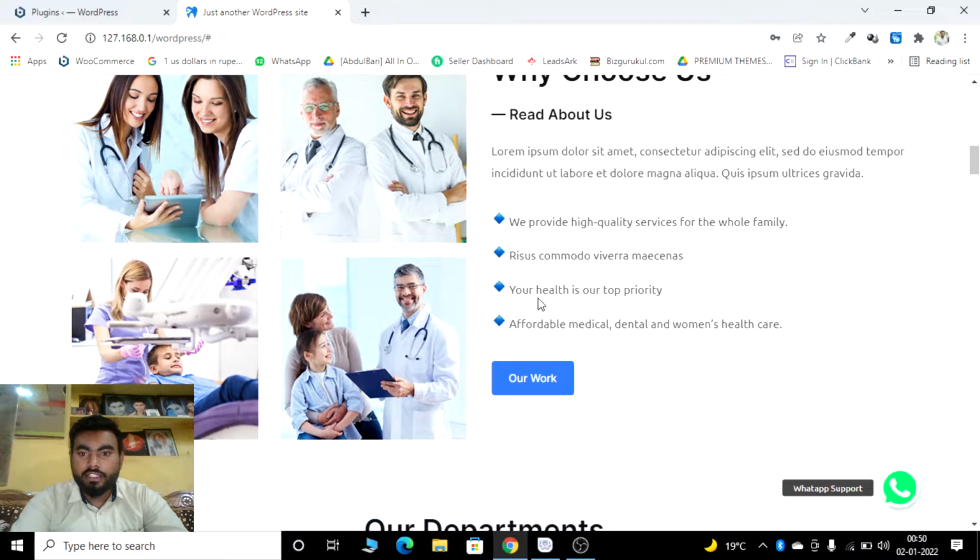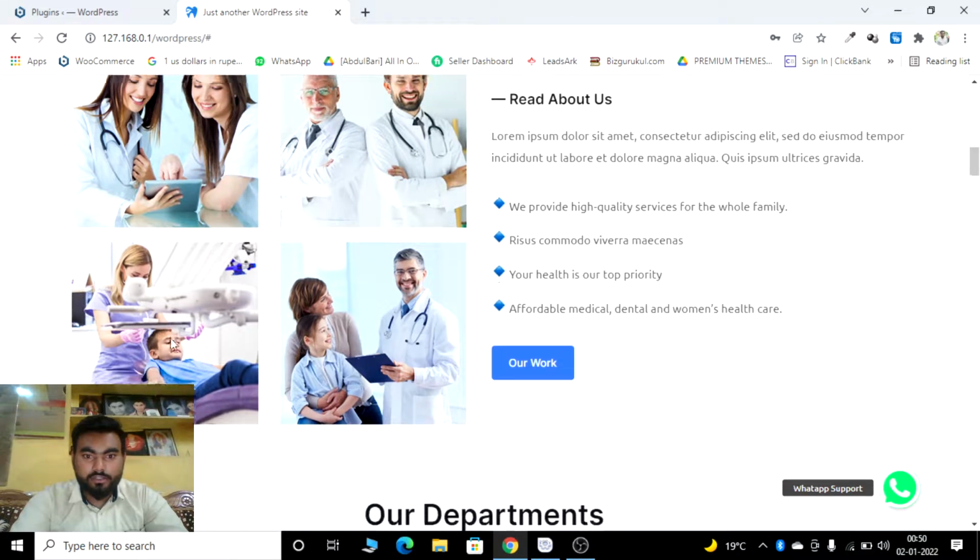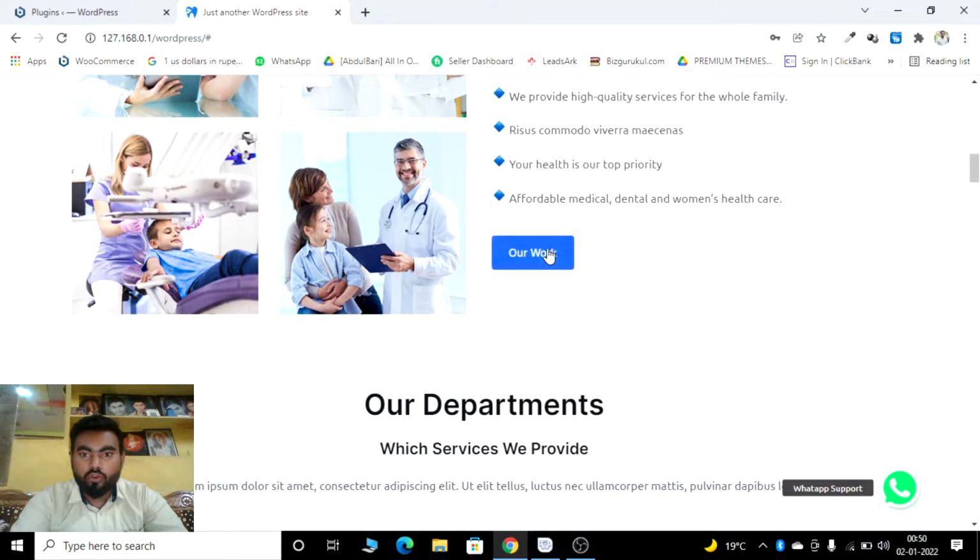Your health is top priority. Affordable medical care is also one of the best points right now, because you know medical care is too expensive right now, and dental, women's health care, such things. I have mentioned four images here. You can see which are the doctors and our work, whatever work we have done. You can click on this button and check it out.